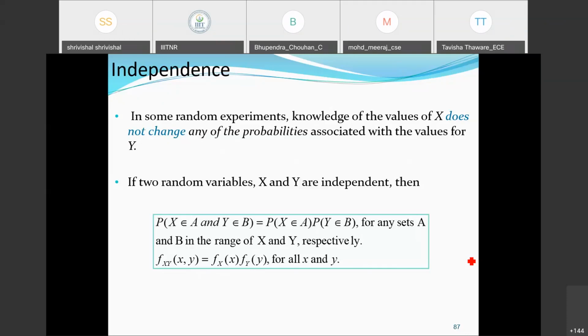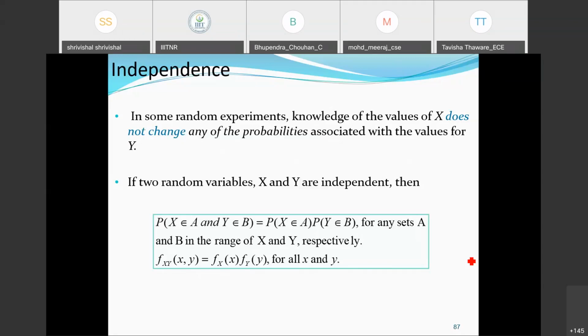Similarly, if I am going to toss a coin here, out of the two possibilities, head or tail, either one could appear. So these two experiments are totally independent. If I am going to roll a dice, it doesn't have any relation with the coin outcome. It's not that if head is coming, then only 2, 4, 6 will come, or if a tail is coming, then only 1, 3, 5 will come. No, there's no such relation.